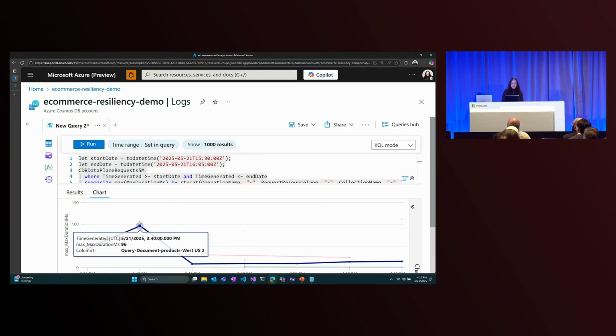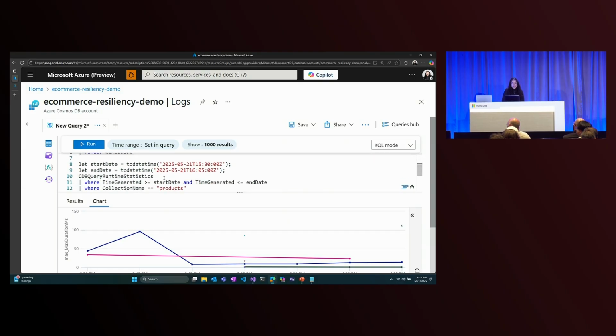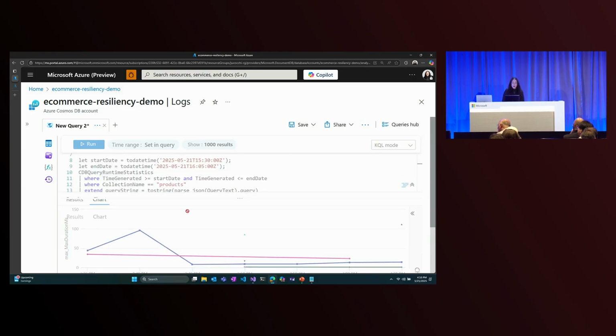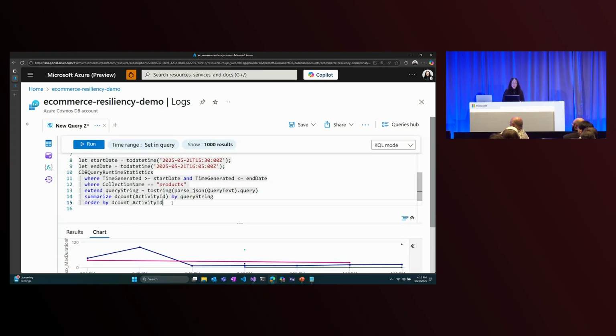And I can see there's a spike here. We did see a latency spike, and it looks like it was queries on our products container. That makes sense since my users were complaining that our product search was slow. We can run a query based on our query runtime statistics table, and let's just see what are the actual queries that we're running against this container. I'm going to search for the specific collection, our products collection, and I'm going to parse the query text.